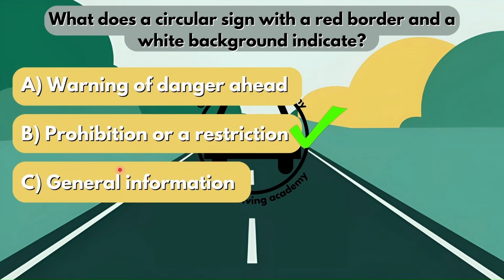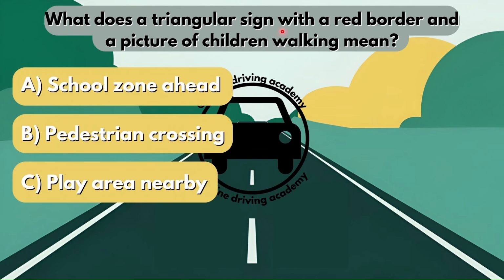The correct answer here would be prohibition or restriction. Remember, if they are warning you of something, it will be a triangular shaped sign with a red border and a white background. What does a triangular sign with a red border and a picture of children walking mean? Is it option A, there is a school zone ahead? Is it option B, there is a pedestrian crossing? Or is it option C, there is a play area nearby?